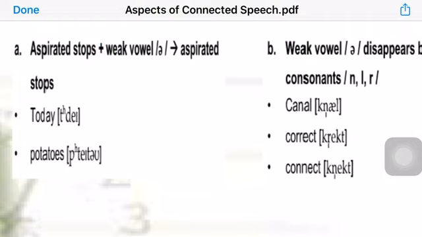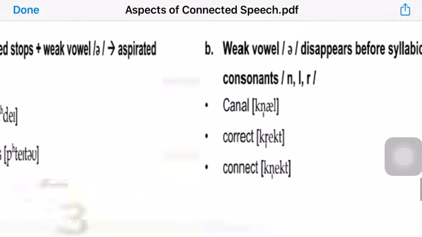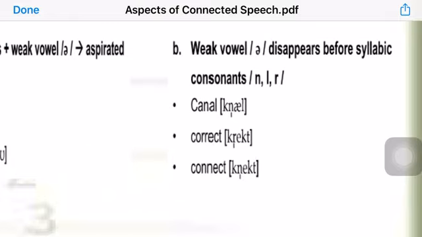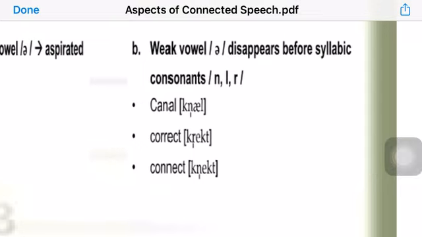Potato, instead of saying potato, it becomes potato. Two syllables instead of three. I guess this example is very easy. Instead of saying potato with three syllables, we make it two syllables only, and this way we delete the schwa sound. This is a very easy example of elision that you can memorize. Another example we can see is when the schwa sound, which is a weak vowel, disappears before syllabic consonants.